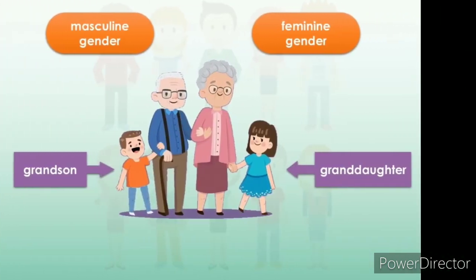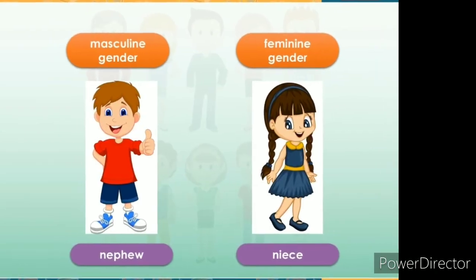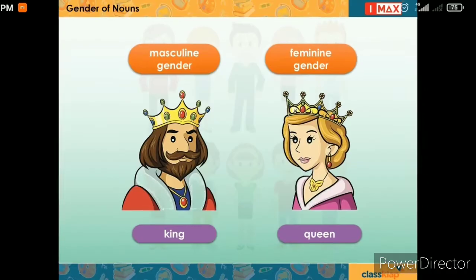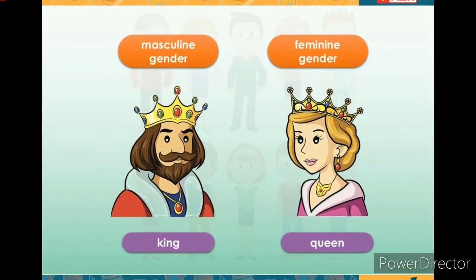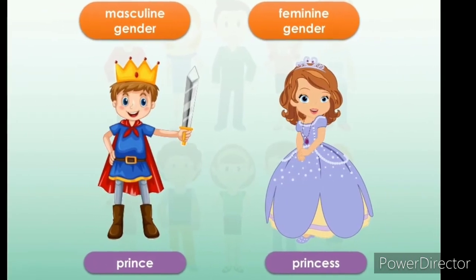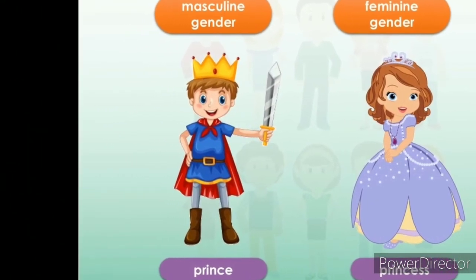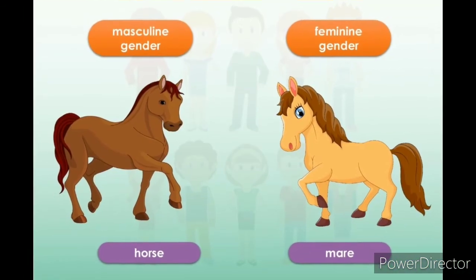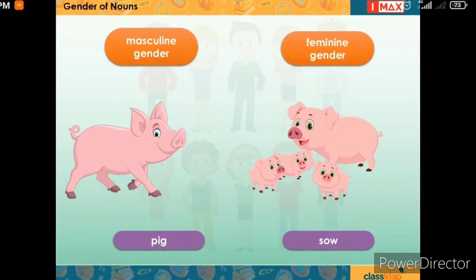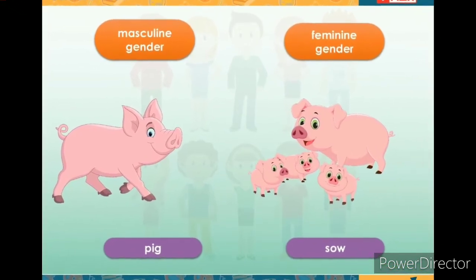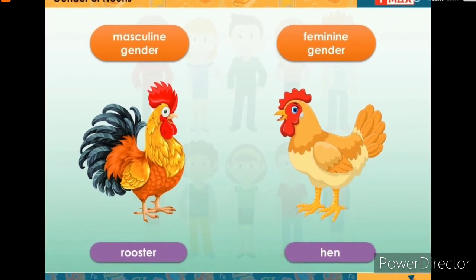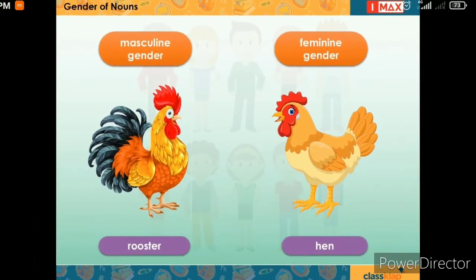Grandson is masculine and granddaughter is feminine. Nephew, niece. King, queen. Prince and princess. Horse is masculine and mare is feminine. Pig is masculine and sow is feminine. Rooster is masculine and hen is feminine.